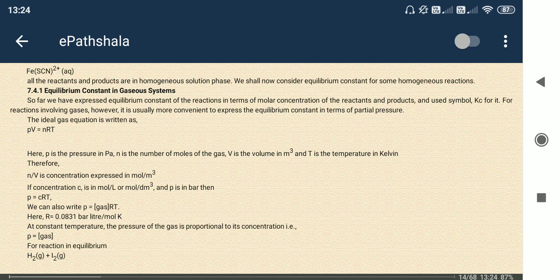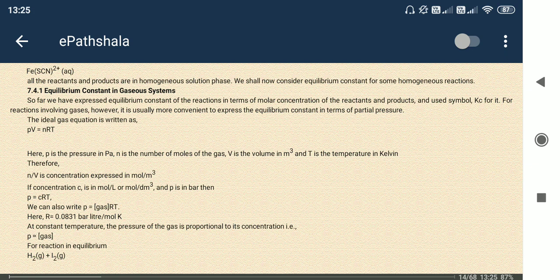For gases, as we increase the concentration of a particular gas, the pressure exerted by that gas increases. So it is a proportional relationship. The concentration of a specific gas is proportional to its partial pressure.